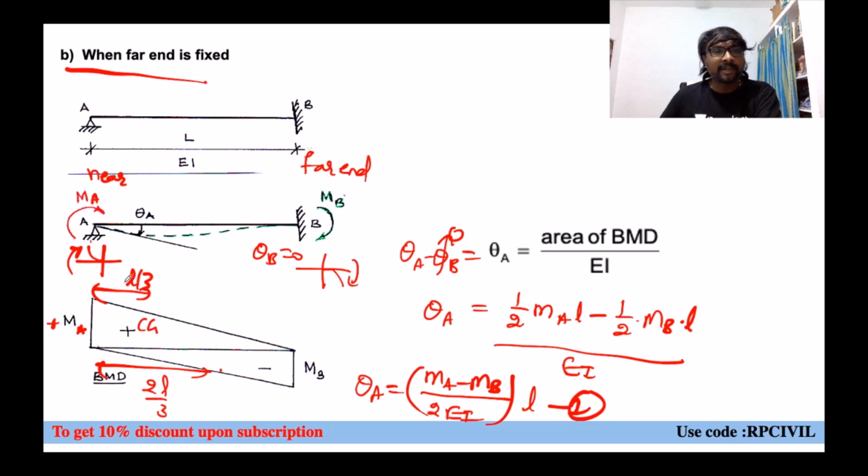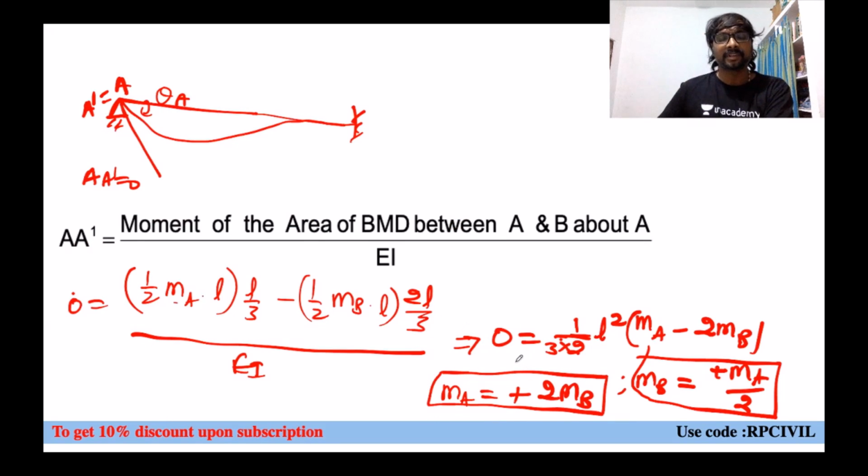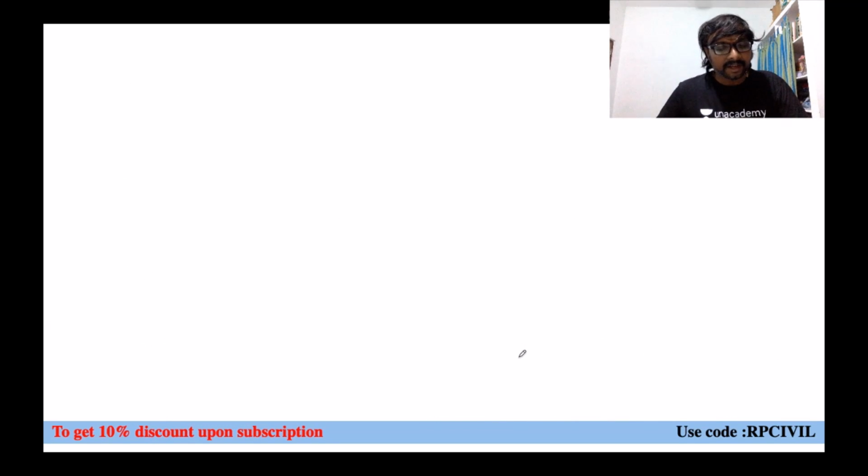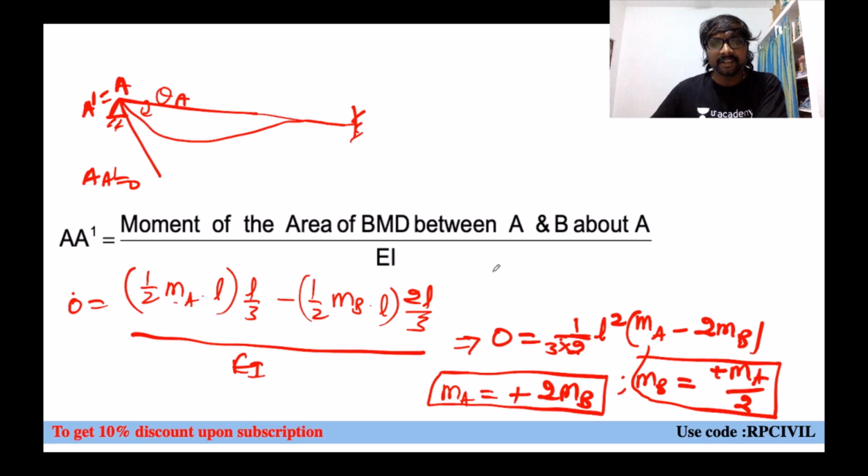Whatever the moment required here, half of the moment will be carried over to this B, or not? Yes, that is the meaning of this one. Half of the moment will be carried over. When you are substituting this in 1, let us say this is equation number 2.